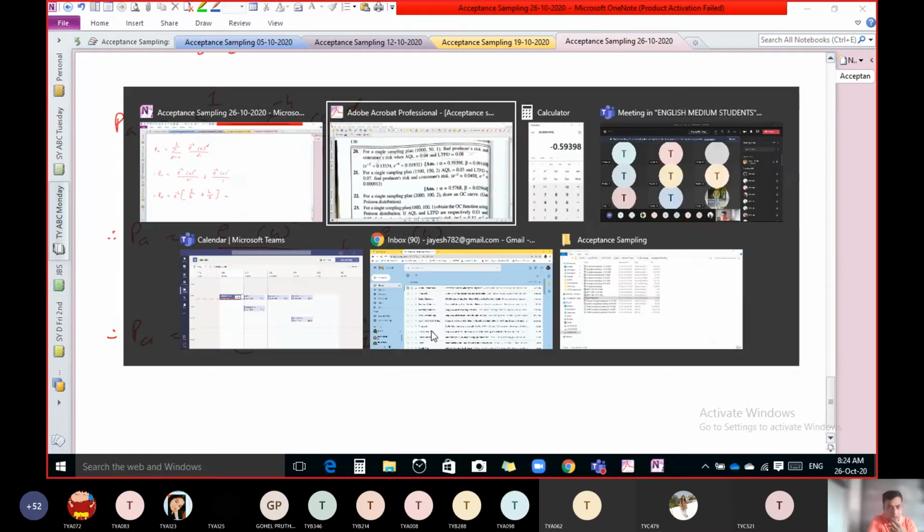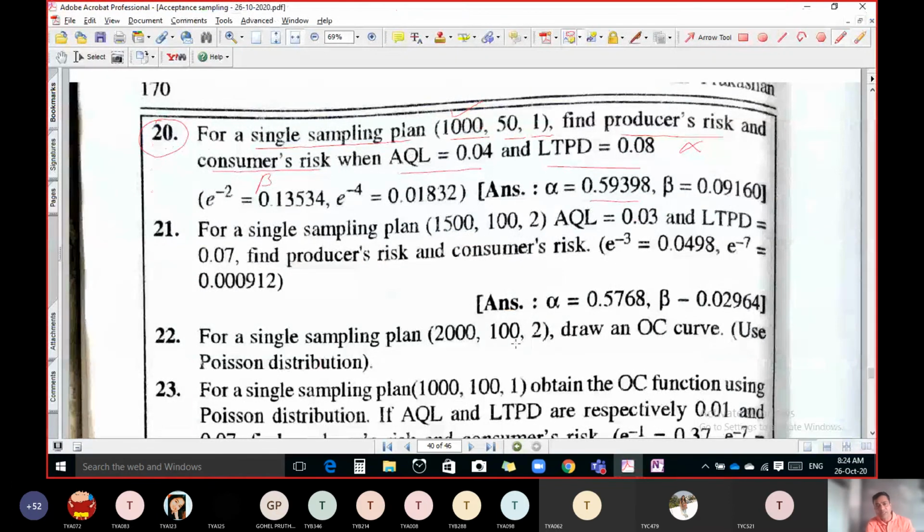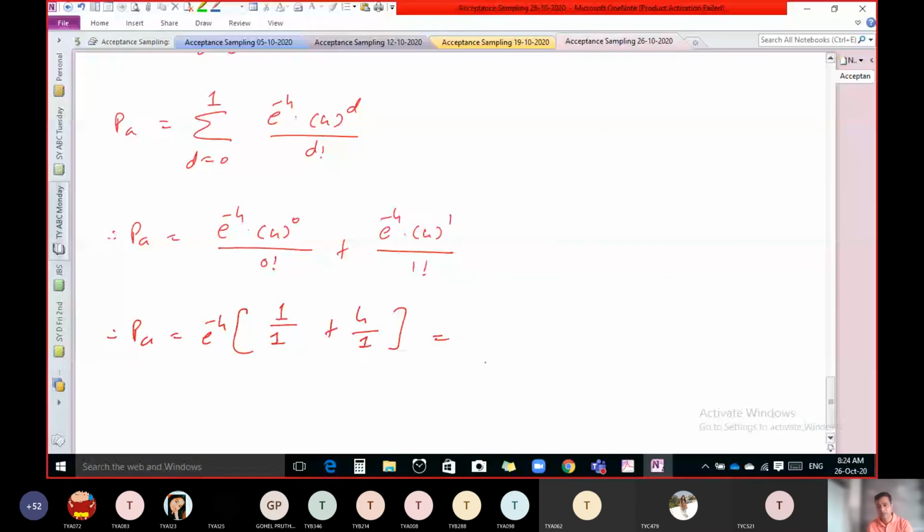e raised to minus 4 is given, this is 0.01832. And in bracket 1 plus 4, that means 5. So P of A equal to 0.01832 into 5.